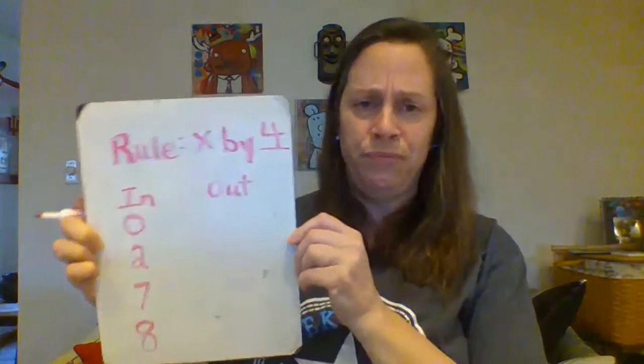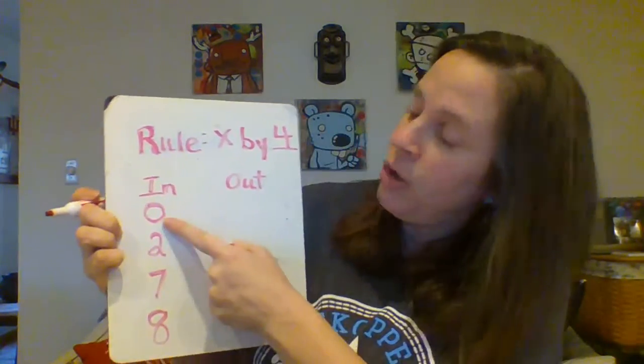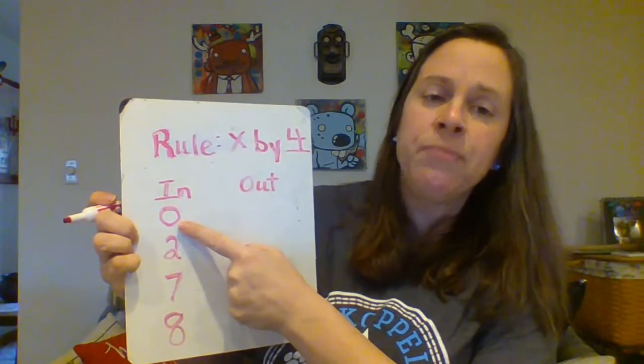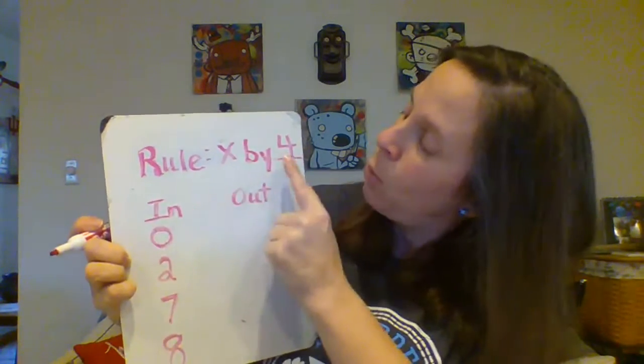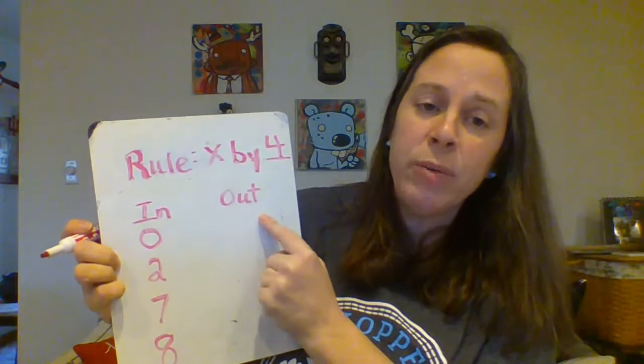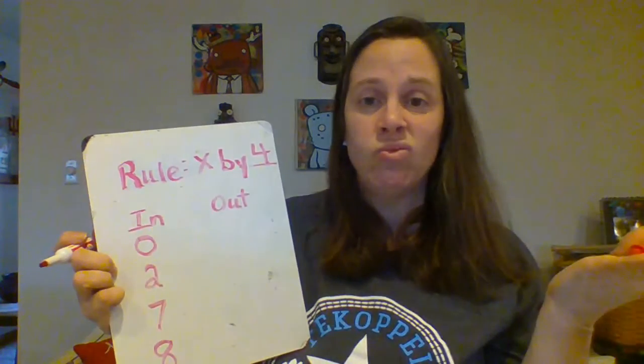So first, we're going to do multiply by 4 as our rule. So I look over here, this is our first input. So we would say 4 times 0, and we would get the answer of 0, because anytime you multiply a number by 0, the answer is always 0.